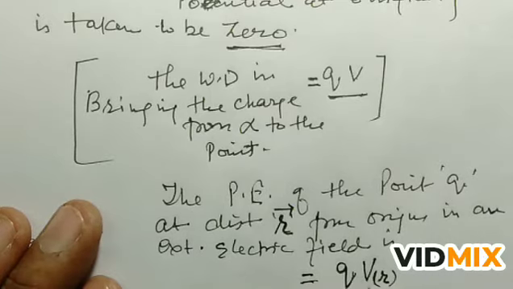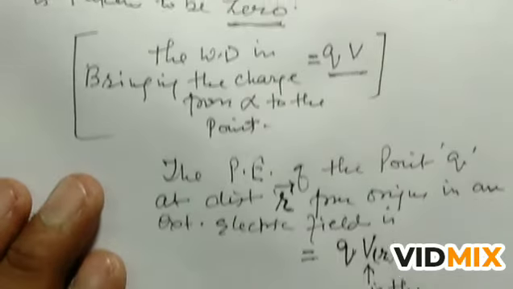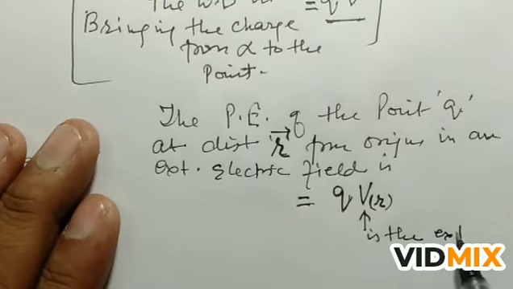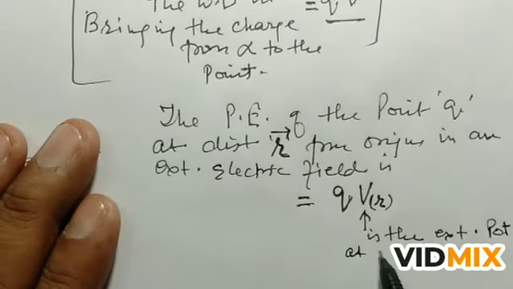Now what is V(r)? V(r) is the external potential at that point, and this point is at r distance from the origin.